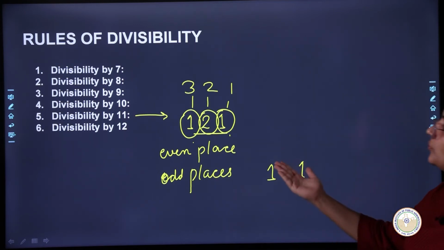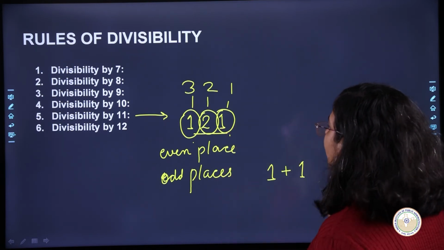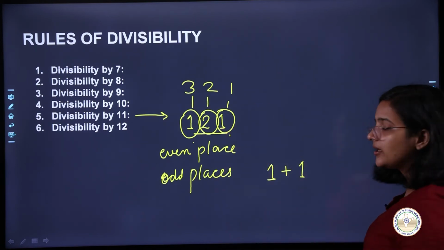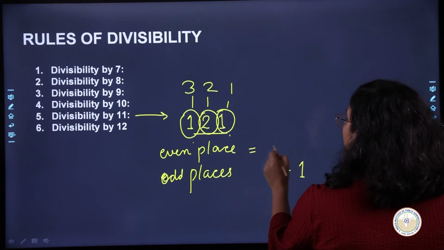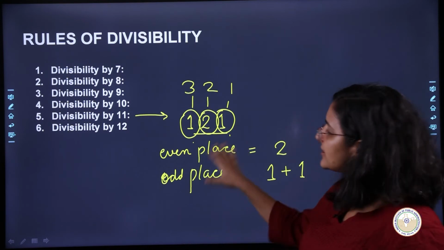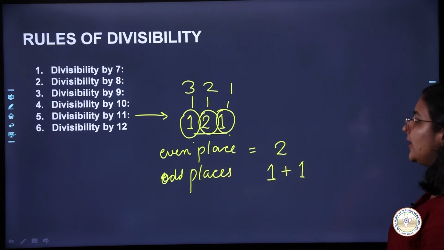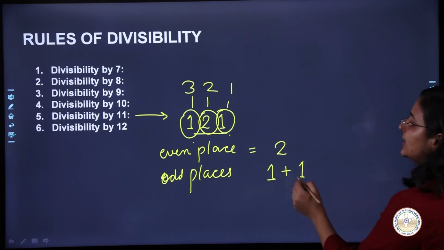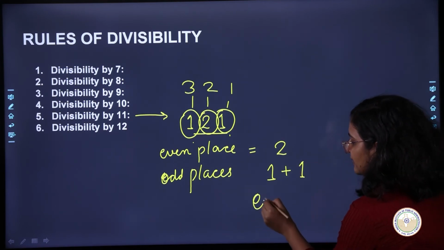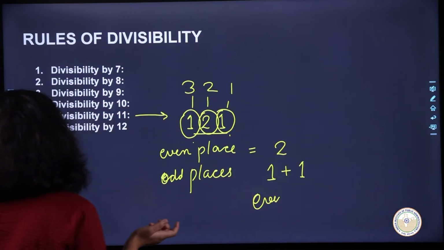And then what do I do? I pick out the numbers at the even place. So here there is only one even place, so it is 2 here. And then you just do a subtraction of whichever one is bigger. So from the bigger one, you subtract the smaller one. Then what should be the case?